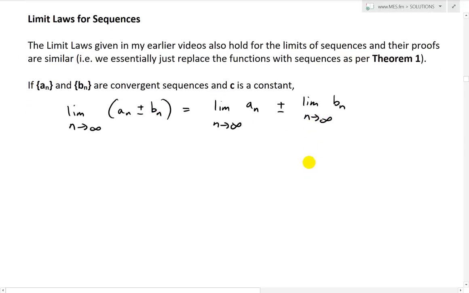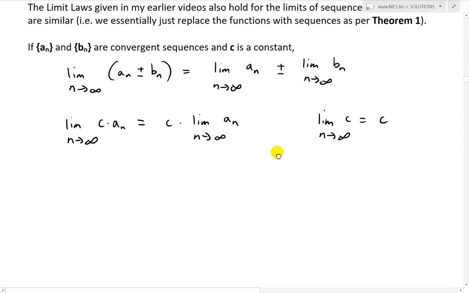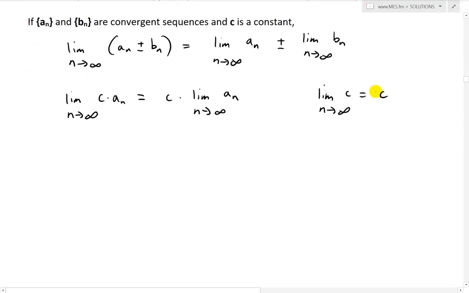Now if we have a constant, the limit as n approaches infinity of c times a_n equals c times the limit as n approaches infinity of a_n, taking the constant out. And a side note: the limit as n approaches infinity of c, the constant, just equals c.